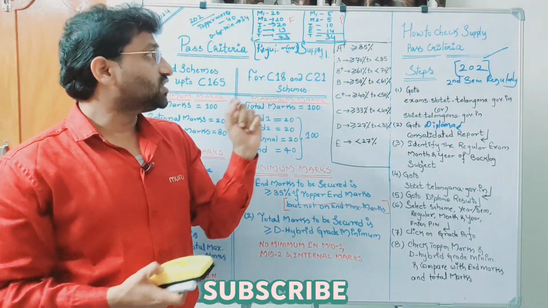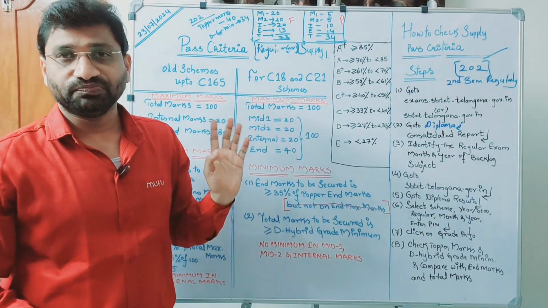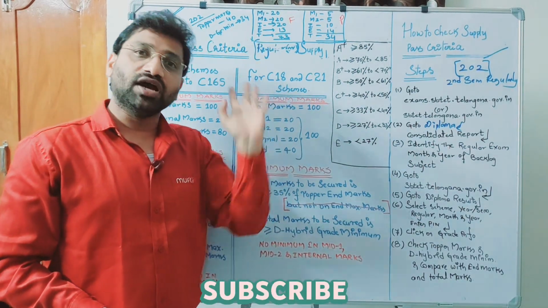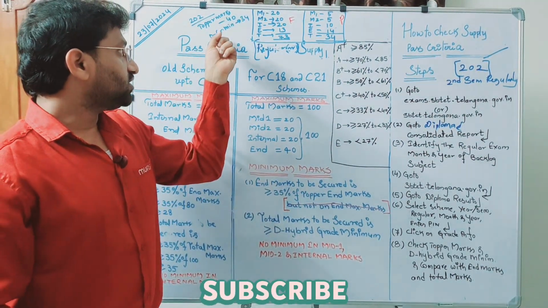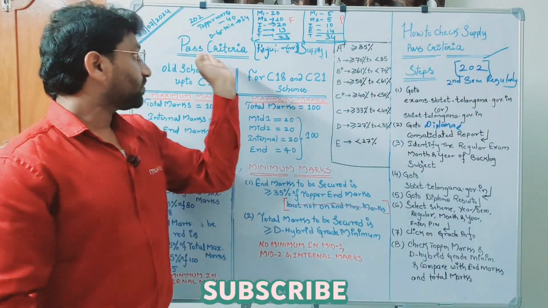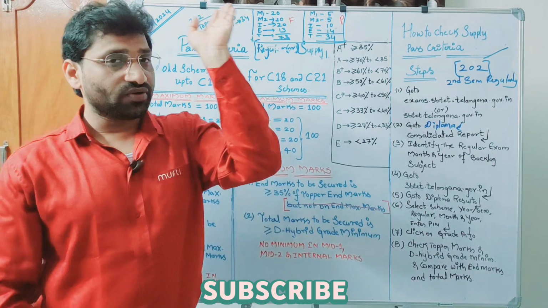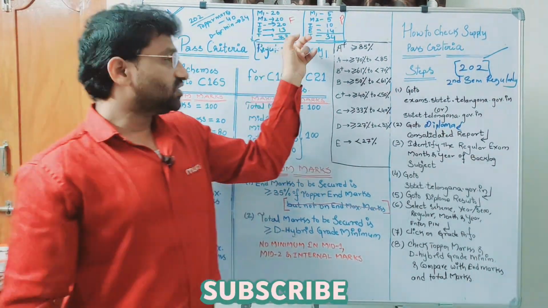If you look at the first case, mid 1 20, mid 2 20, internal 20, end is 13, total 73. Even though the fellow got 73 marks for 100, see what are top marks here? 40. What is D minimum? 34. Top marks says how many marks you have to get in end exam? D minimum says how many marks you have to get for 100? 34. This fellow got 73.